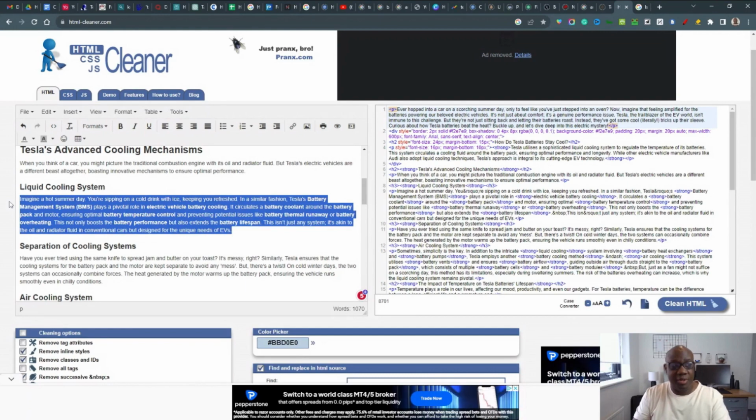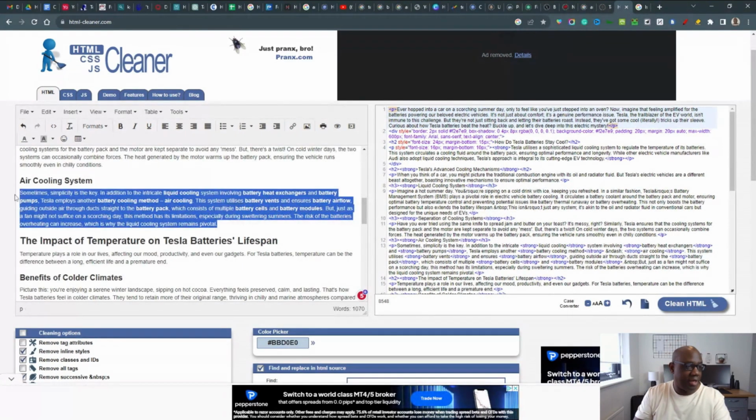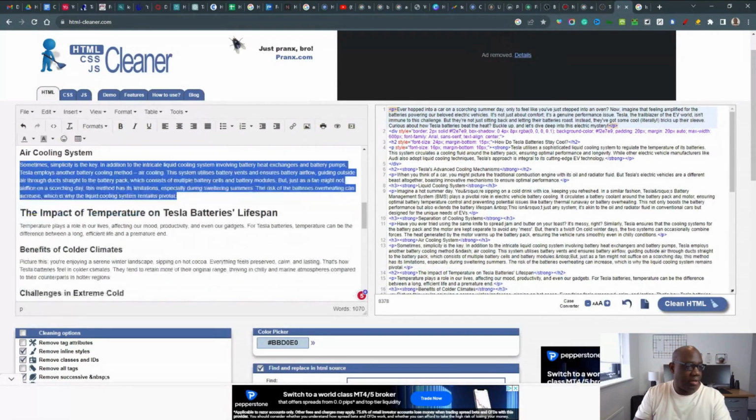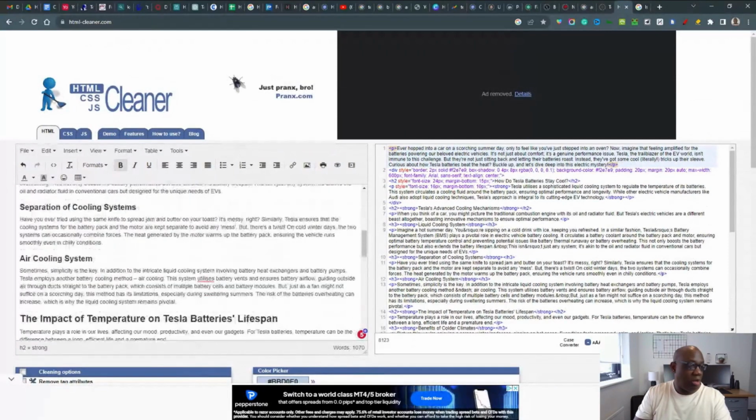And it's quite easy to do this in HTML Cleaner. Just highlight the section and then click on bold twice. There you go. And that's what it looks like once you've removed all the bold keywords within the article.